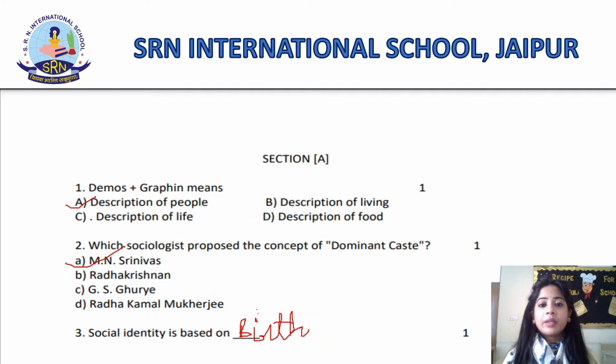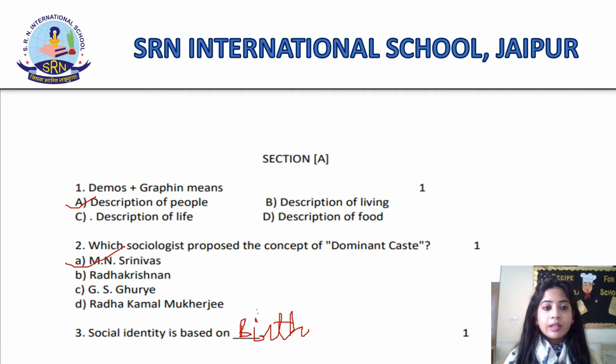Now, let's start with the paper. Section A, students. The first question says, demography means. The answer of this question will be one of the 4 options given. First is description of people, second is description of living, third is description of life, fourth is description of food. So the correct answer of this question is description of people. And if you mark it right, you will get 1 mark.